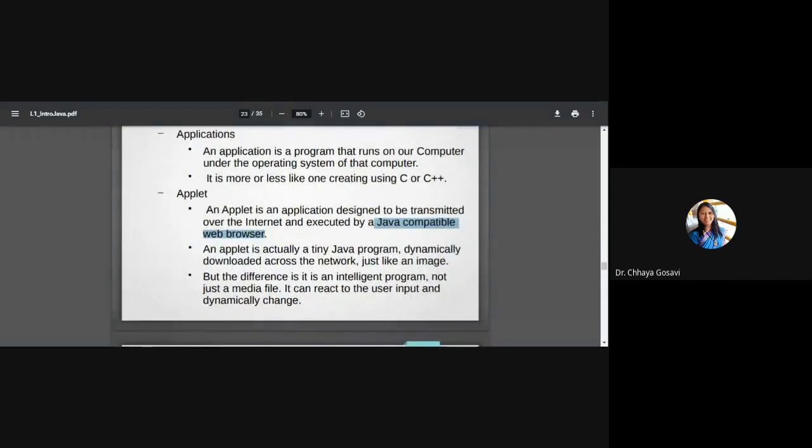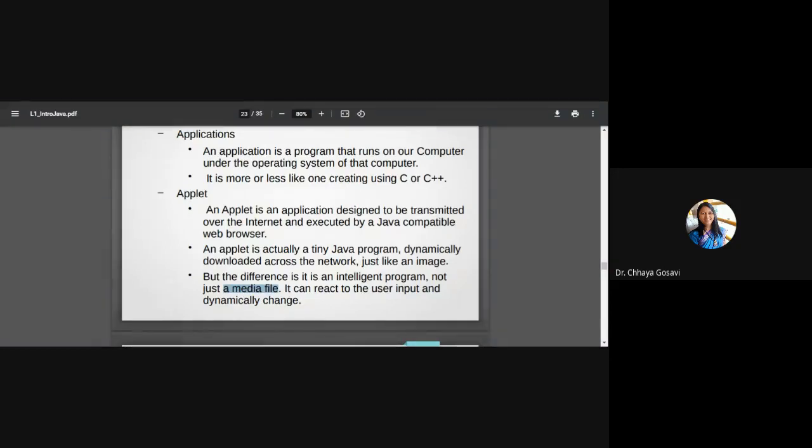An applet actually is a tiny Java program, like 2-3 lines of code, or a macro program, dynamically downloaded across the network, just like an image. The difference is it is an intelligent program, not just a media file. It gives dynamic status to your web page.